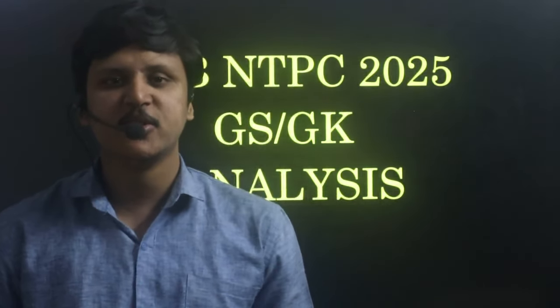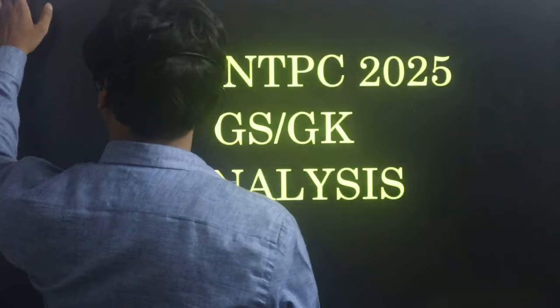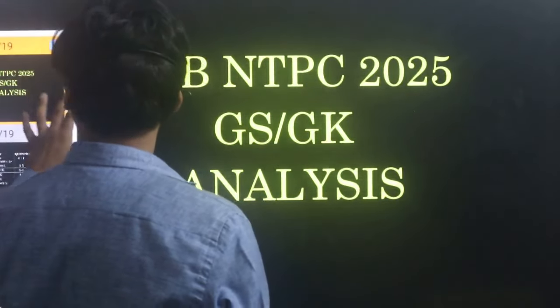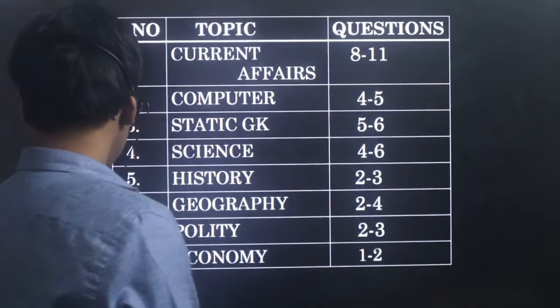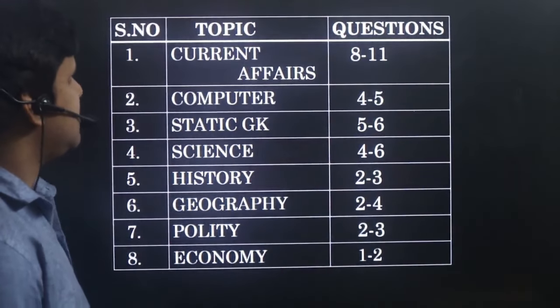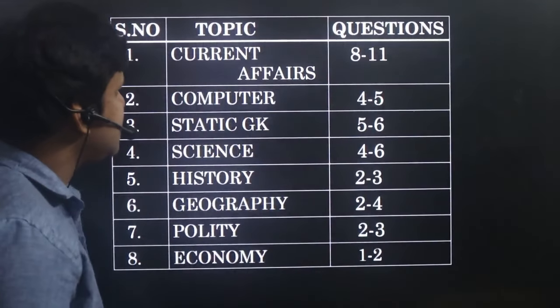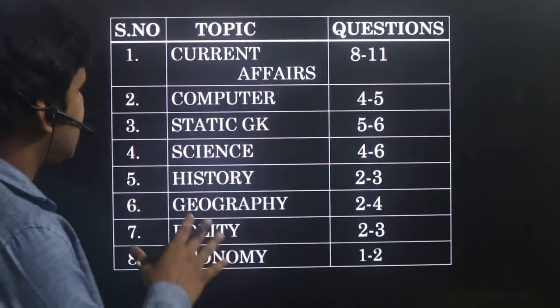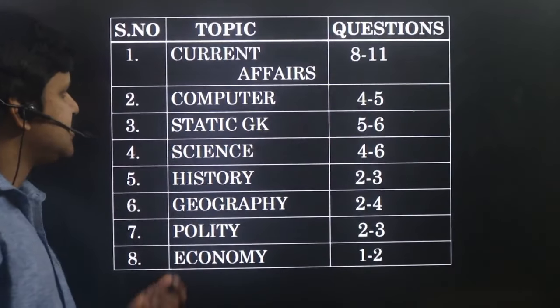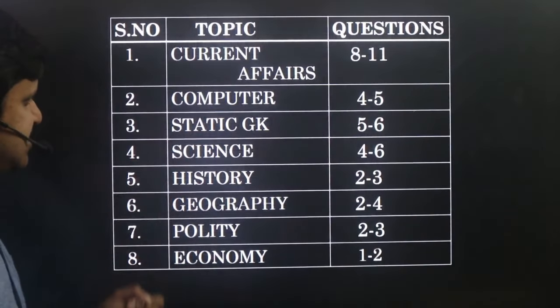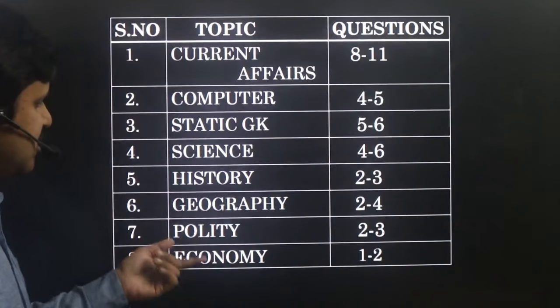Now in today's video we will be discussing the complete analysis of the RRB NTPC exam which happened recently. It is also still going on. We are discussing all the previous shifts' analysis. This is the approximate weightage of each subject. You can check here. The most important thing is current affairs. The maximum weightage goes to current affairs. Next it is computers, static GK, science, history, geography, polity and economy.